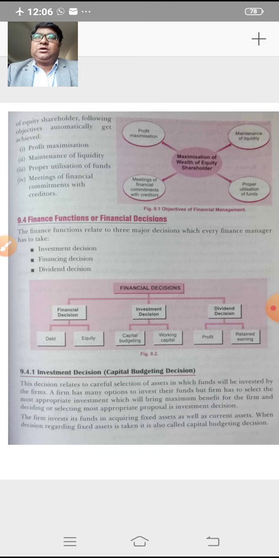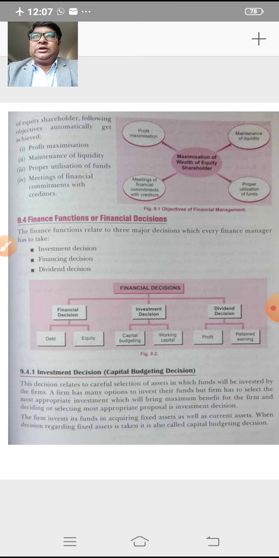the shareholder point of view. And when the price of shares is increasing, automatically the wealth of equity shareholders is also getting maximized. When the price of shares is decreasing, the wealth of the equity shareholders will come down, which is not at all a good sign from the equity shareholders' point of view.